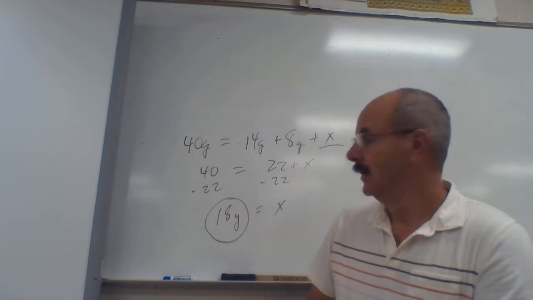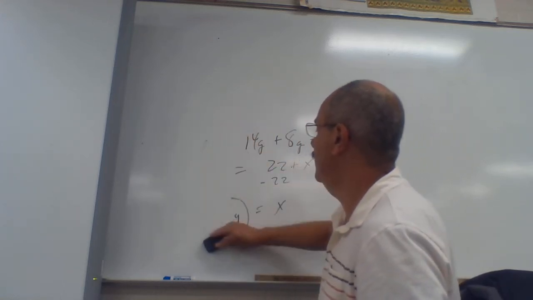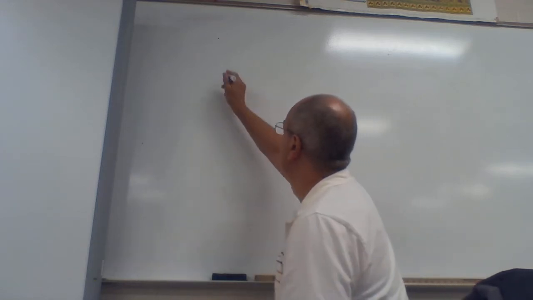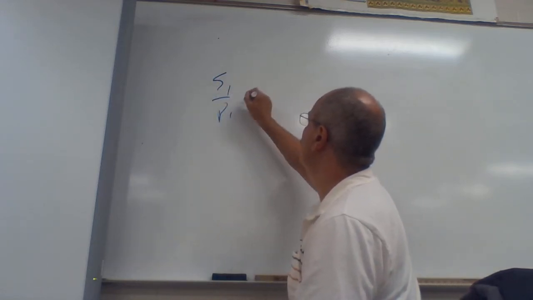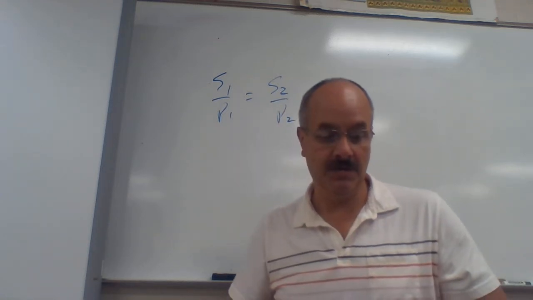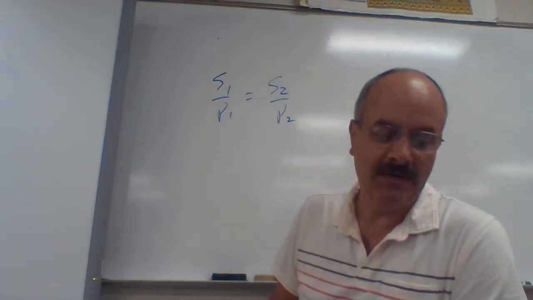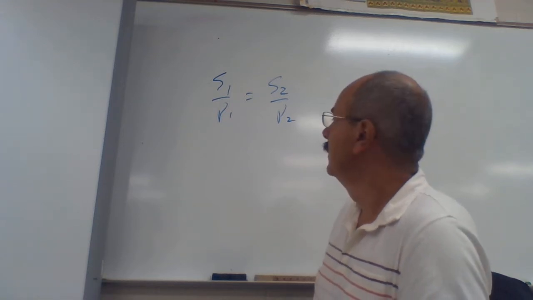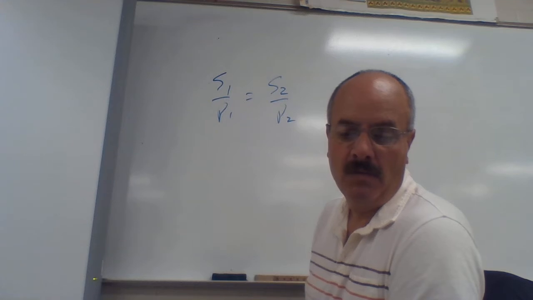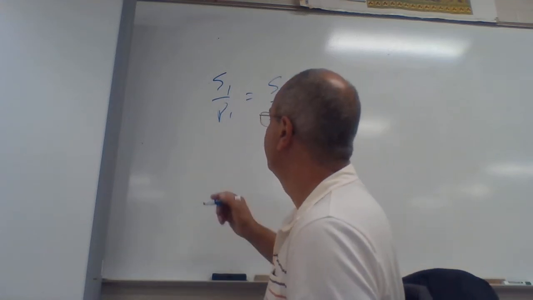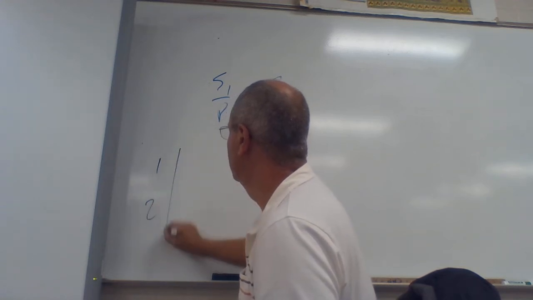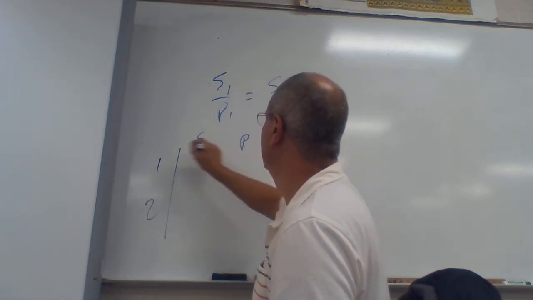Okay. All right, then we go to the very last one, the practice problems that involve that equation, which was S1 over P1 equals S2 over P2. All right, that was the equation we're going to use. So the first one, we've got a solubility of gas in water. The solubility of gas in water is 0.16 grams per liter. So if I use my little chart, I've got 2 systems, and I've got S and P.